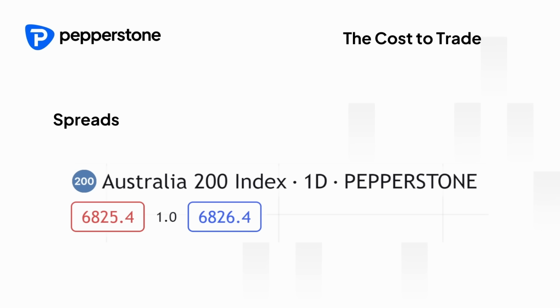Other instruments like commodities, indices, cryptocurrencies, and share CFDs are measured in points. As you can see in the example on the screen, the Australia 200 index is currently a 1-point spread. And see how it actually moves as the price changes, but maintains this level as 1 point even though the price on the bid and the ask are changing.